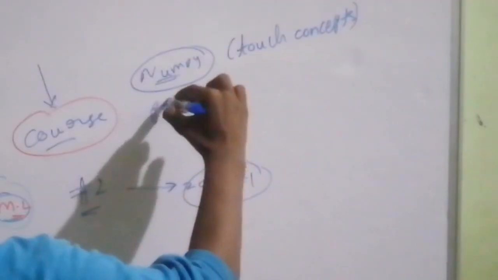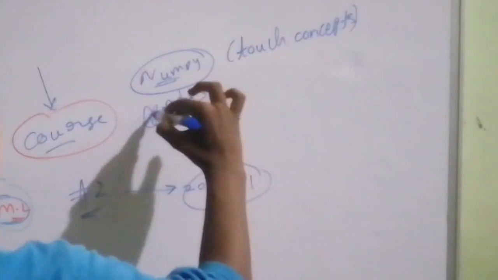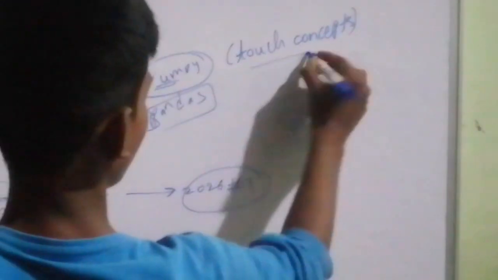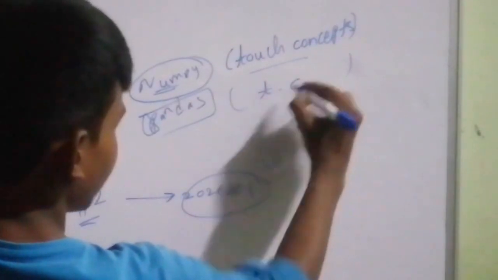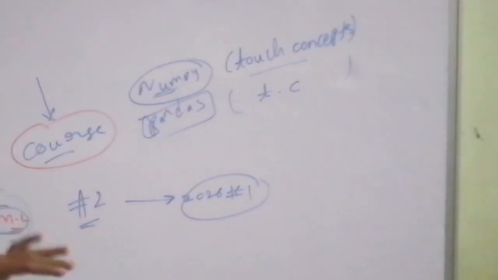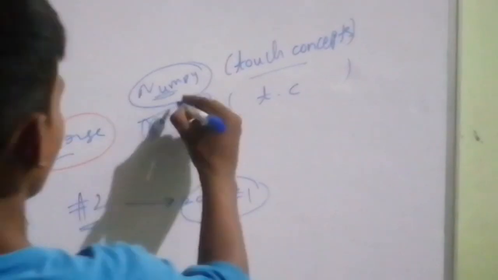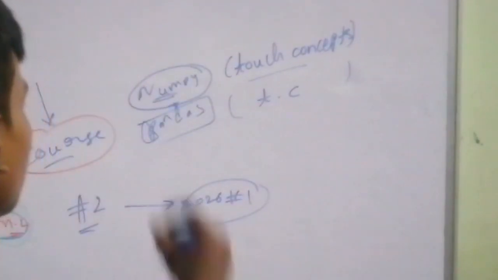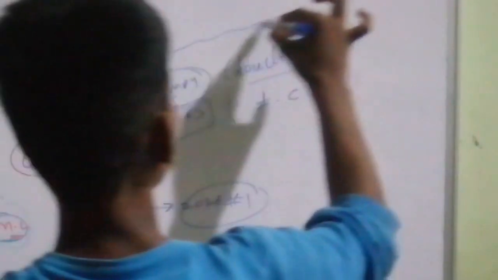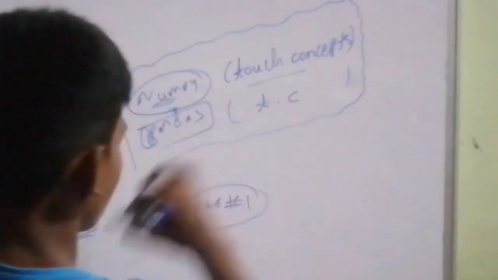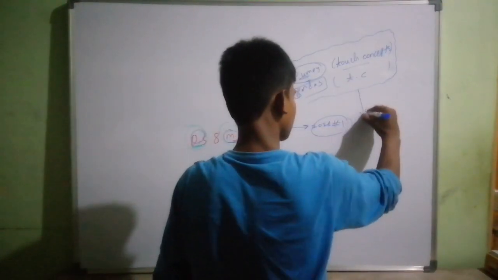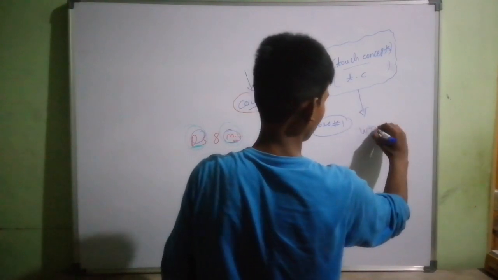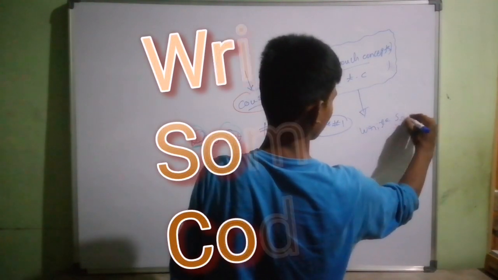Next, we are going to learn about pandas. Just going to touch the concepts again. TC means touch the concepts. Then we are going to pack this together, and we'll combine both of them and we'll write some code.